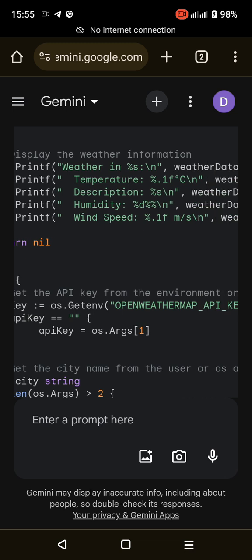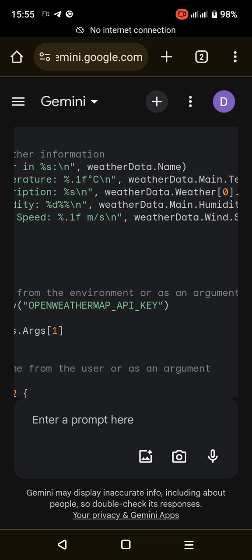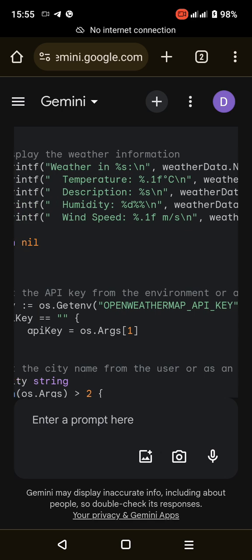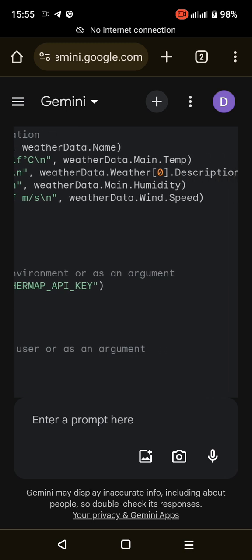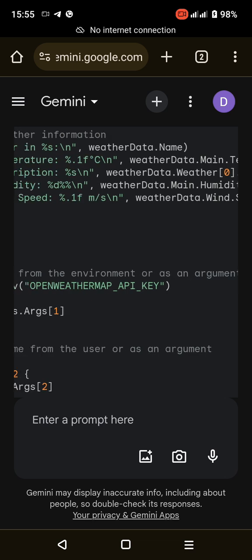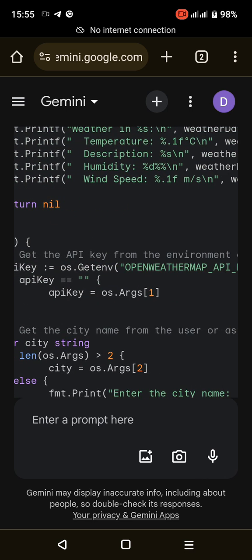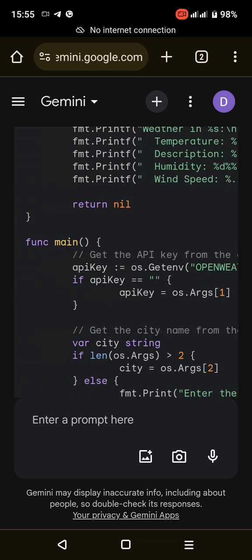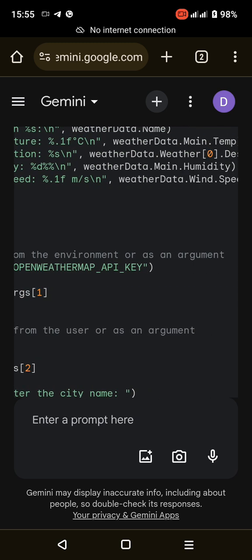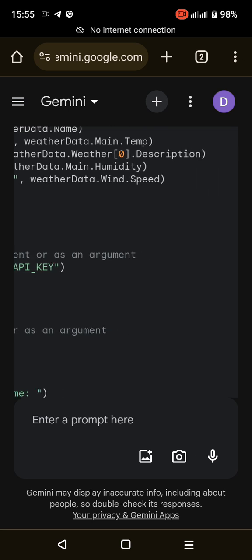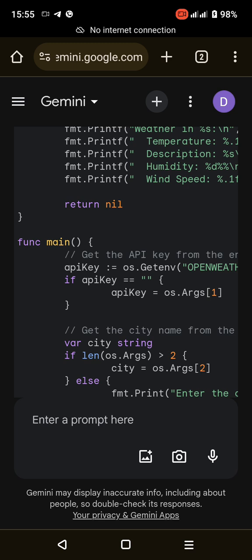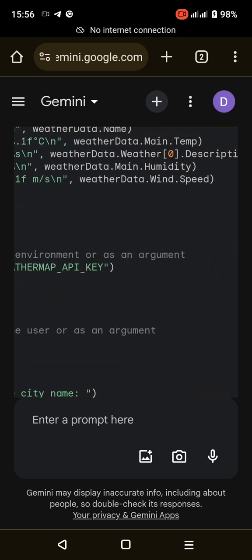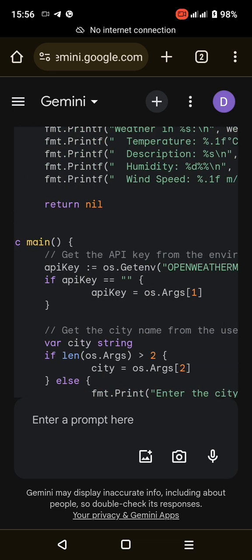fmt.Printf("Weather in %s\n", weatherData.Name) prints the city name. fmt.Printf("Temperature: %.1f°C\n", weatherData.Main.Temp) prints the temperature in Celsius with 1 decimal place. fmt.Printf("Description: %s\n", weatherData.Weather[0].Description) prints the weather description. fmt.Printf("Humidity: %d%%\n", weatherData.Main.Humidity) prints the humidity percentage.